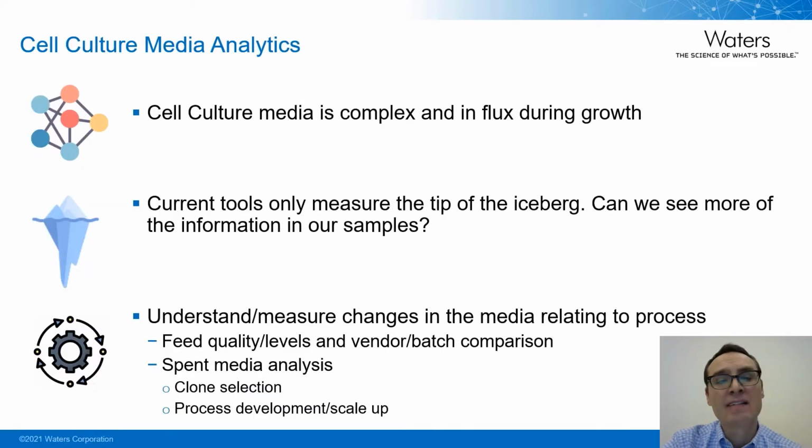Cell culture media is actually very complex and in flux during the entire process. We know that the current tools only measure the tip of the iceberg. We want to know what's happening in the media in response to specific product quality attributes changing in drug substance. There's a lot more to these samples than just base amino acids and starting feed components. Can we use this information to monitor or inform the process?